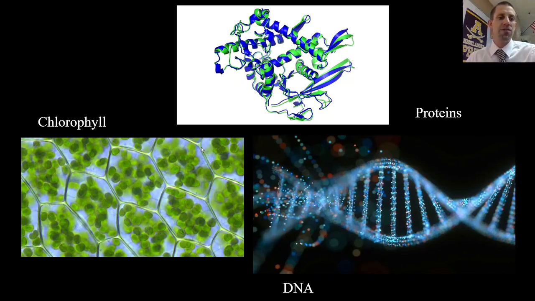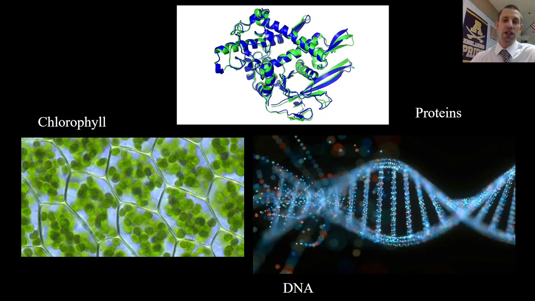But before we jump into that, let's talk about how living things use nitrogen. Most notably, plants use nitrogen to develop their chlorophyll. Chlorophyll is what makes plants green and what allows them to absorb light to be able to do photosynthesis. So without nitrogen, plants can't make chlorophyll, and therefore they don't do photosynthesis. In fact, when you put fertilizer down on a lawn, one of the major components of fertilizer is nitrogen. So you'll notice the plants become substantially more green immediately after, because now they have enough materials to make that chlorophyll.